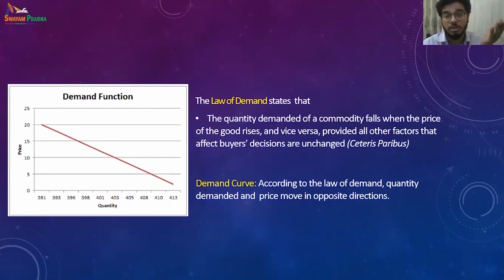When you plot, for each and every price, how much the quantity demanded is, and connect the points with a line, that is known as the demand curve, which shows graphically the demand schedule. That is the relationship between price on the vertical axis, or y-axis, and quantity demanded on the x-axis, or the horizontal axis.